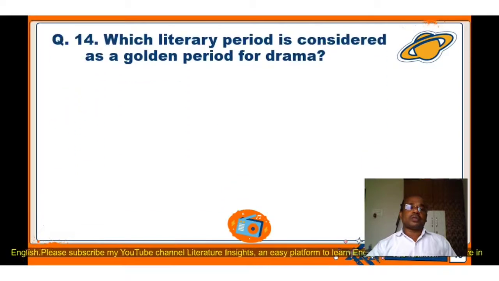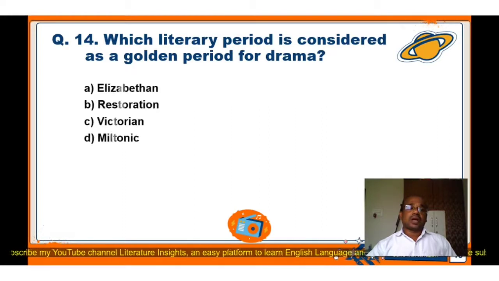Question number 14. Which literary period is considered as a golden period for drama? Again, four options are here. A. Elizabethan, B. Restoration, C. Victorian, D. Miltonic. The correct answer is A. Elizabethan. Elizabethan literary period is considered as a golden period for drama.